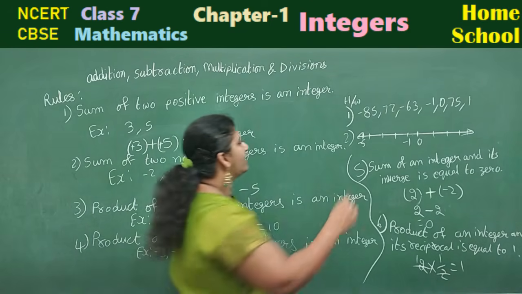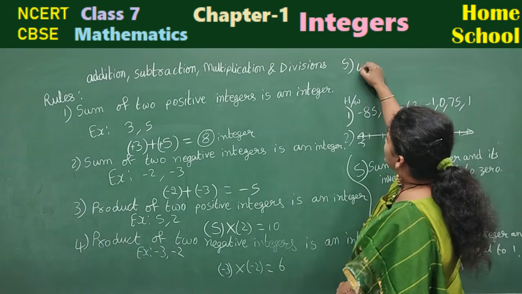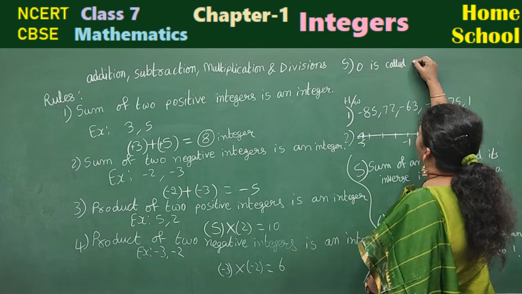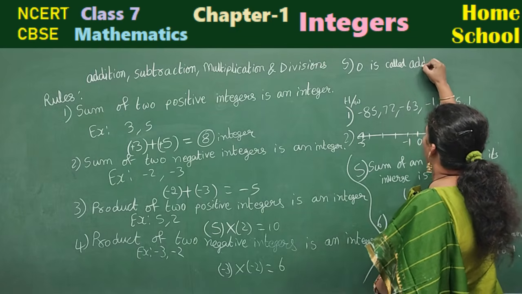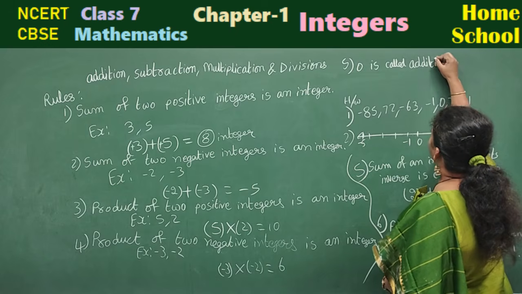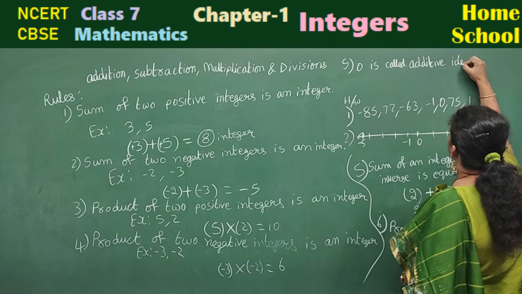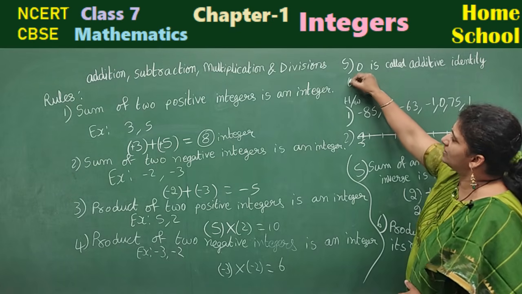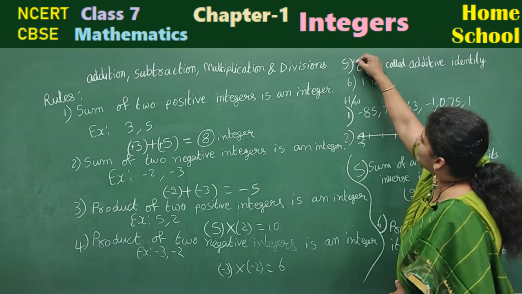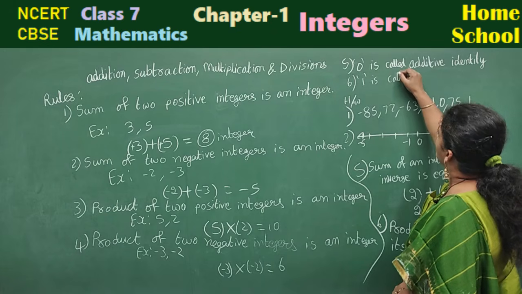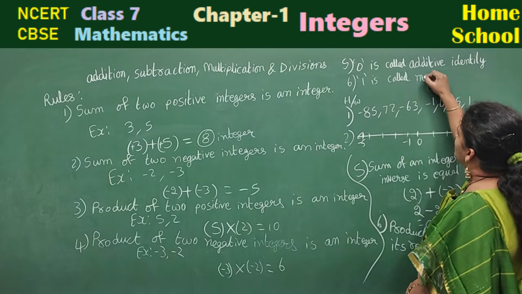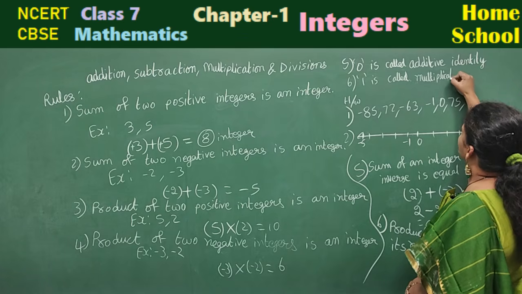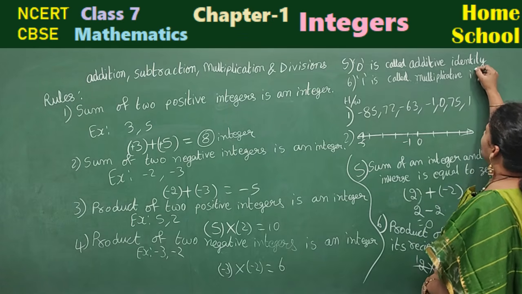That means you can say 0 is called the additive identity. Additive identity. And 1 is called the multiplicative identity.